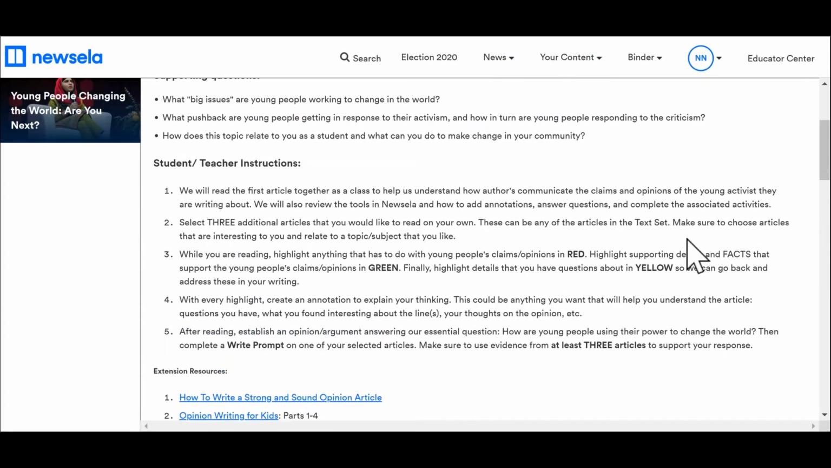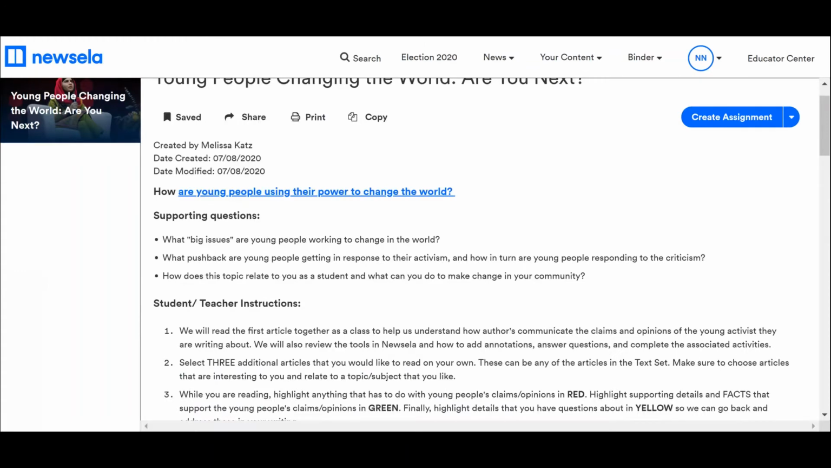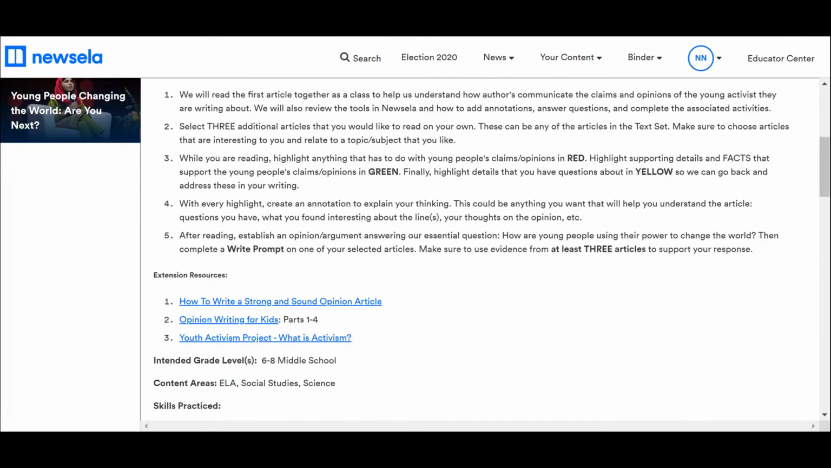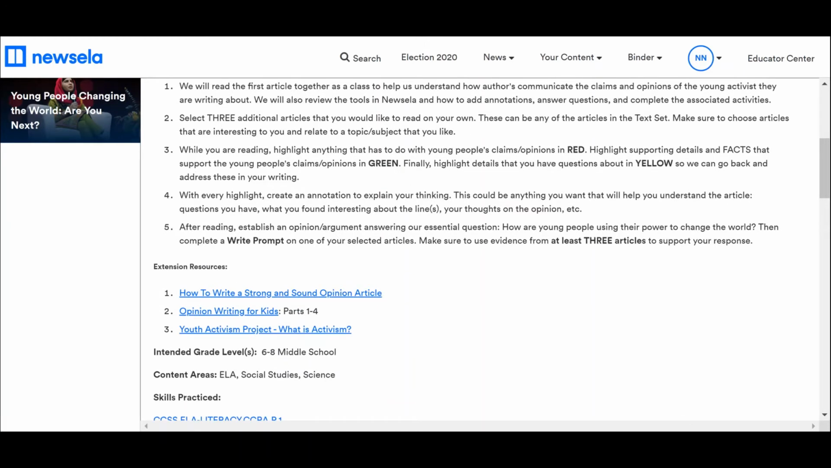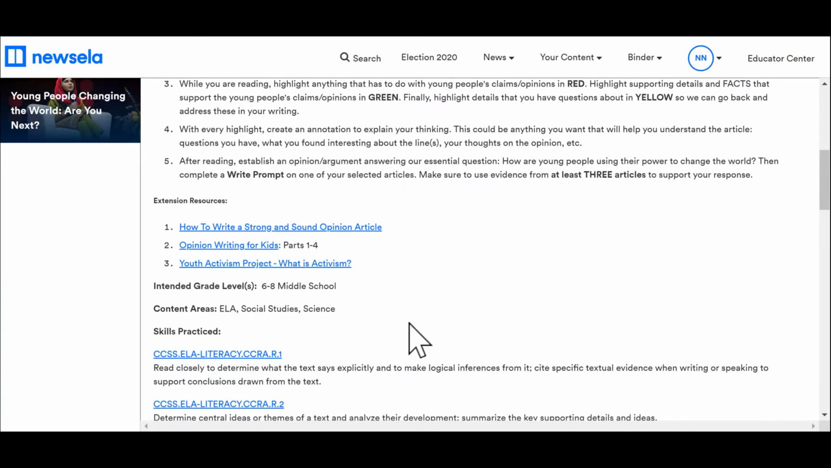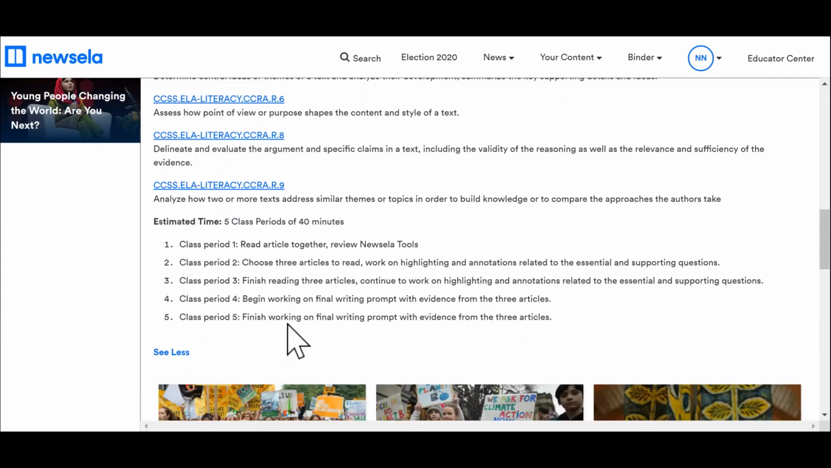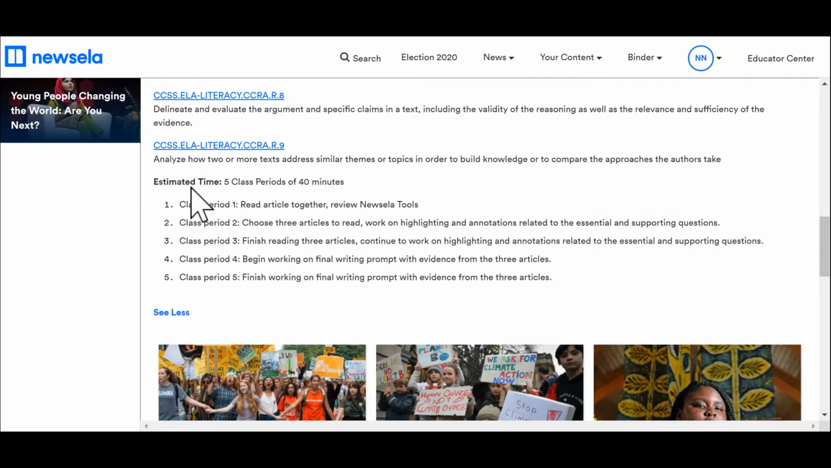Now, I really like the instructions on here. They have their big question, their supporting question, their instructions, which is very personalized. Select 3 additional articles you'd like to read on your own. Extension resources. So are we trying to get kids to a 4? Maybe take a look at extension activities, exactly the standards they're practicing, and then what we would expect the kids to be doing. So first class period, we're working together and reviewing Newsela tools. So we know the first class period of work time, we're going to be pretty much together.